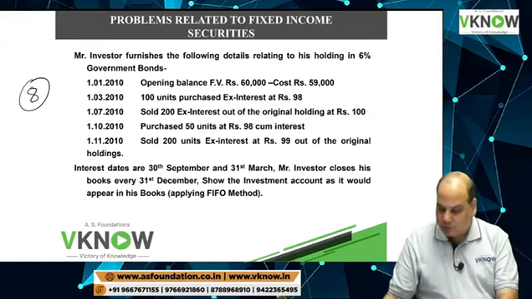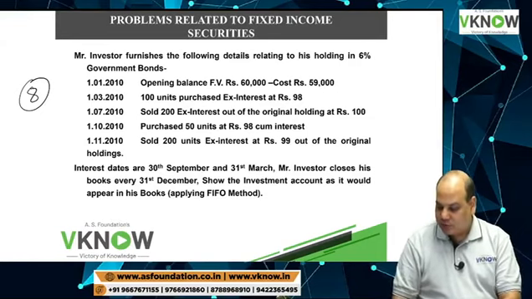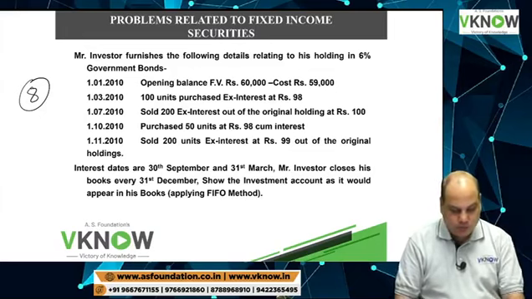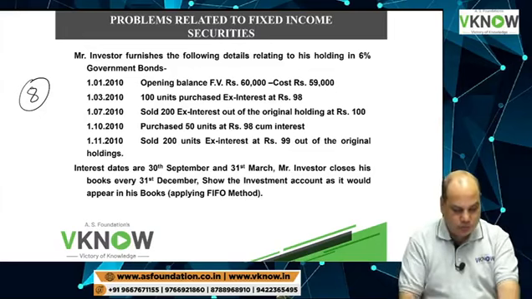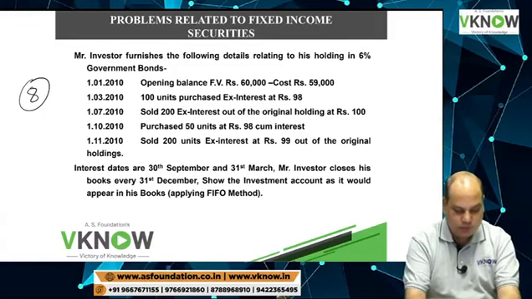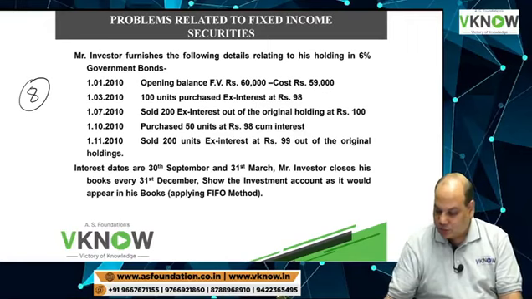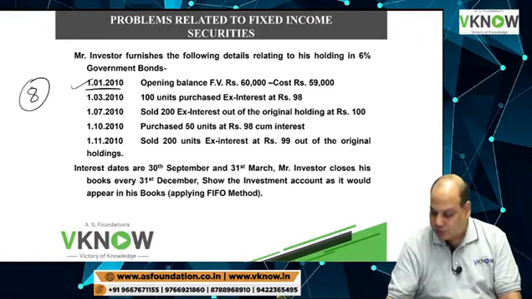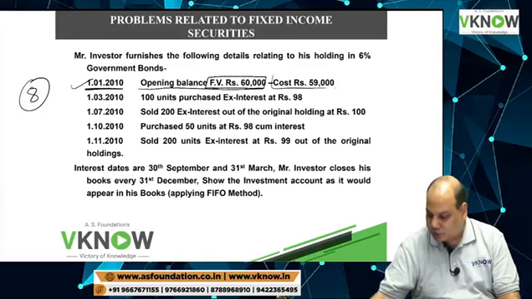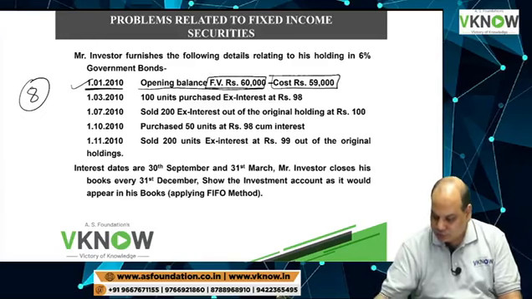Mr. Investor furnishes the following details regarding his holding in 6% government bond. Very important question. Tick mark. Opening balance: face value 60,000, cost 59,000.